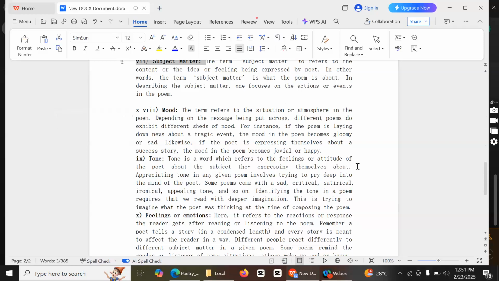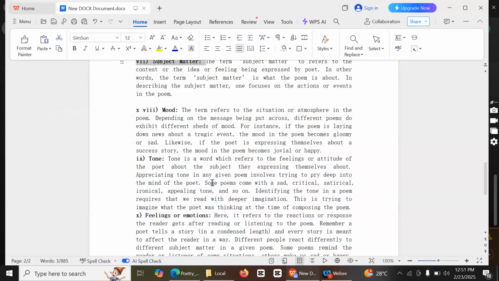But tone refers to the feelings of the poet about the subject. This tone is about the poet who is writing the poem. When he was writing the poem, what was the tone? What were the feelings or attitude of the poet?